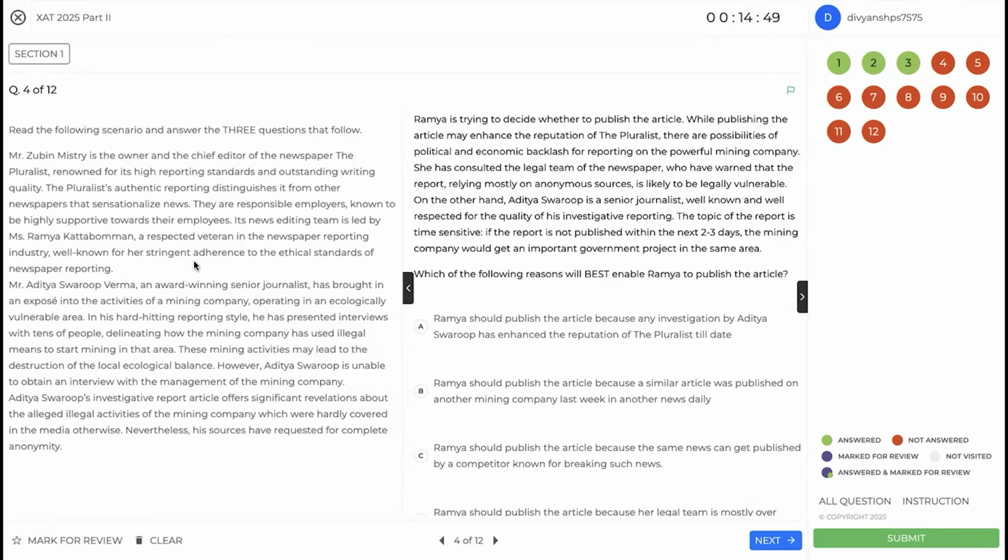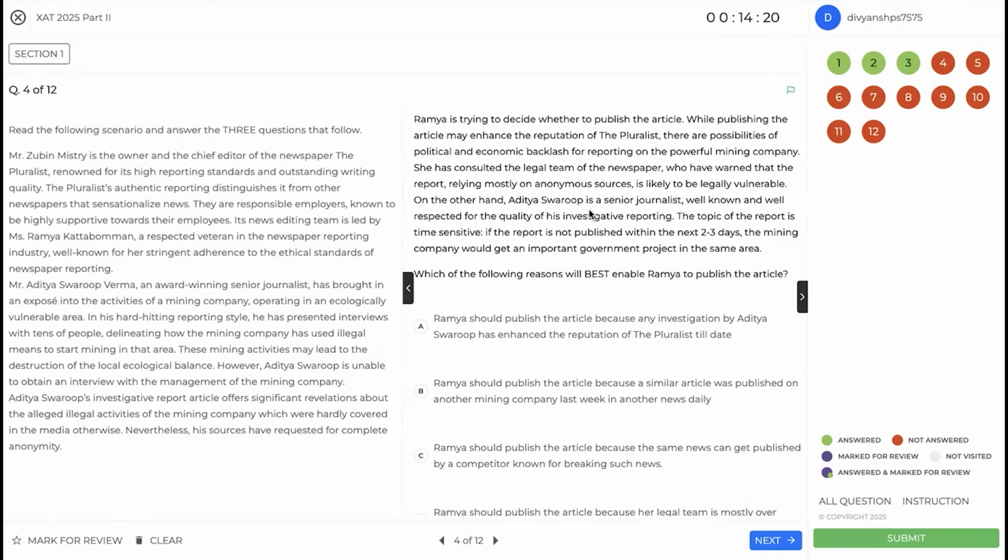Ramya is between Zubin and Aditya, and Ramya is the person who will be editing. So basically the final approval will come from Ramya, and Zubin is just the owner and the chief editor. All right, so let's read. Ramya is trying to decide whether to publish the article, enhance the reputation, possible political and economic backlash. All right, the legal team is saying that because you're relying mostly on anonymous sources, it is legally vulnerable.